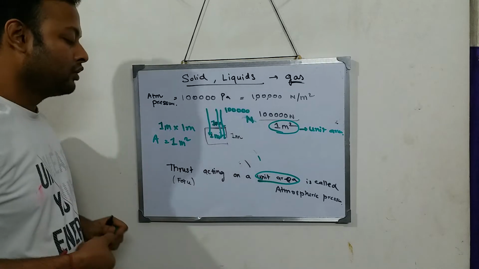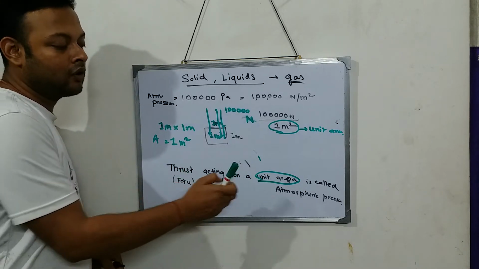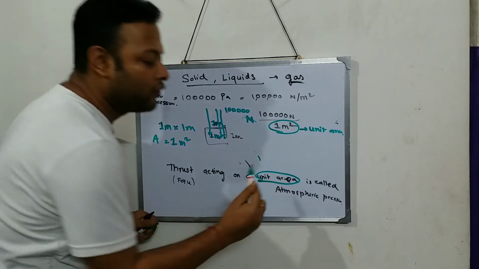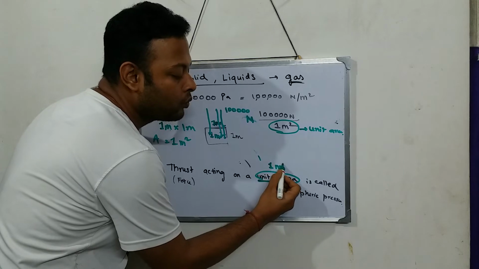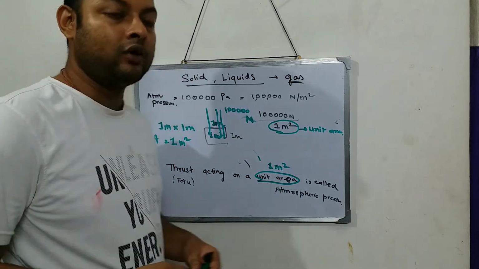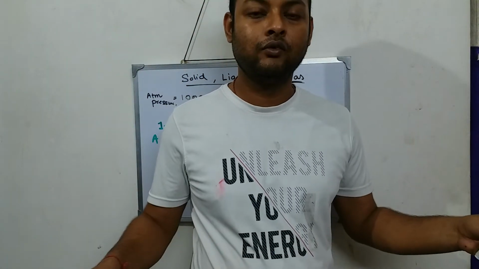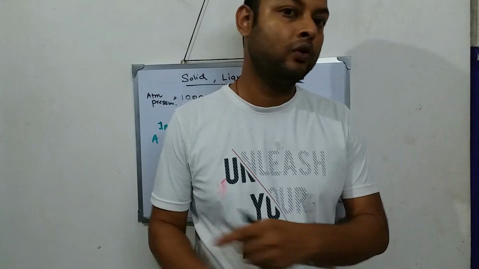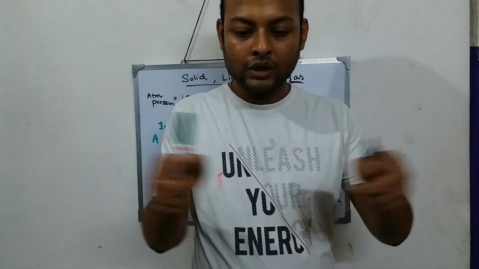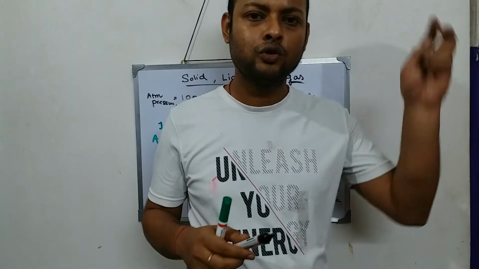So that is why thrust acting on a unit area, force acting on 1 meter square, is called atmospheric pressure, because we cannot take the whole area. The whole area of the earth is very big. We will not consider the whole area. We will consider a particular area. And how much area will we take? 1 meter square. Earth is so big.